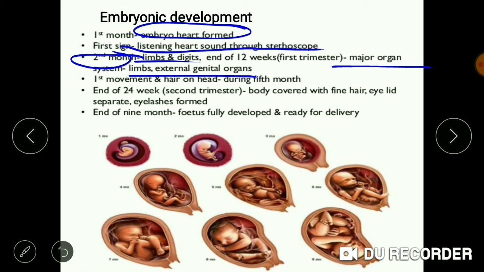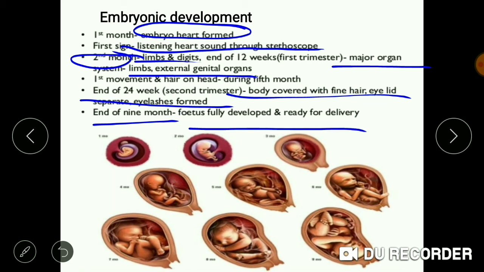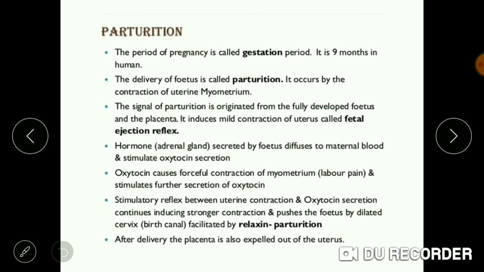After the end of 24 weeks, during the second trimester, the body gets covered with fine hair, and eyelids and eyelashes are formed. At the end of 9 months, the fetus is fully developed and ready for delivery.